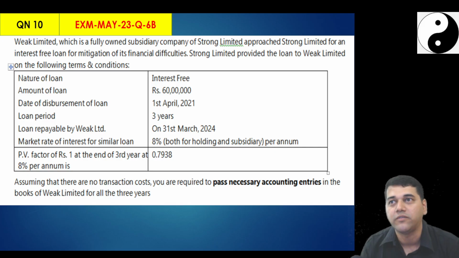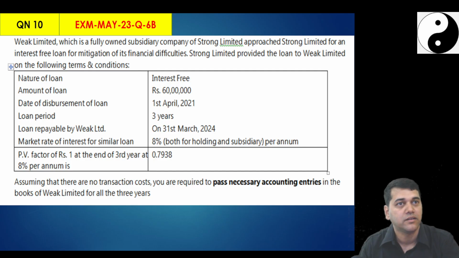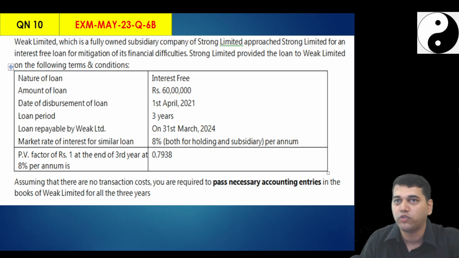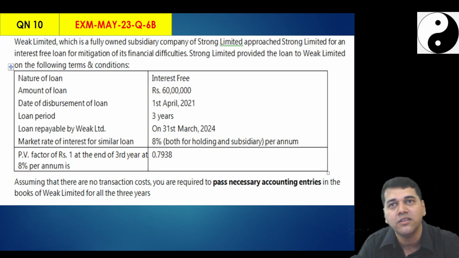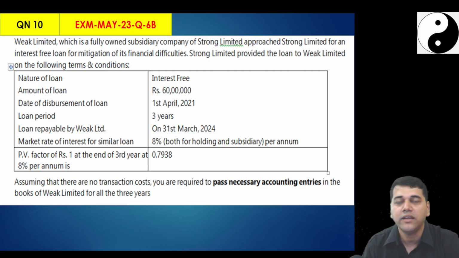What should I do? Please solve it. Then what could have happened? Some students would have passed the same entry. What is that? Loan account, loans given account debit, investment in so and so, to bank. Finished, no? Numbers are same. Entry gone. Why? Did you see in whose books you need to pass?